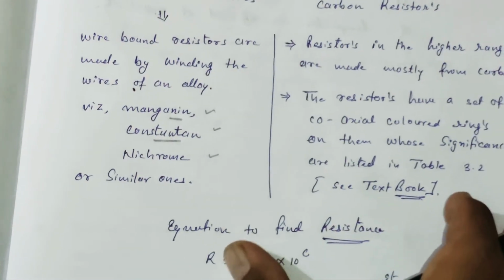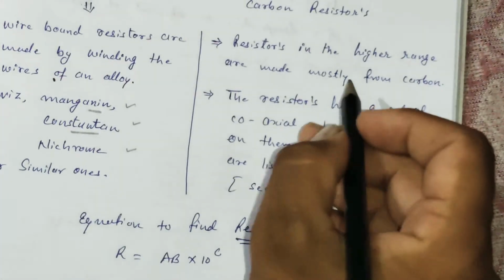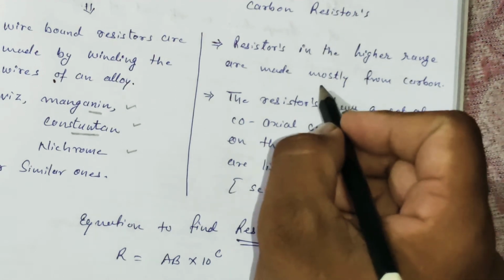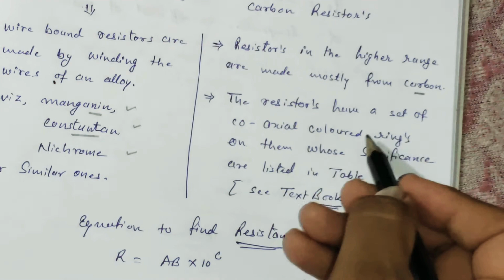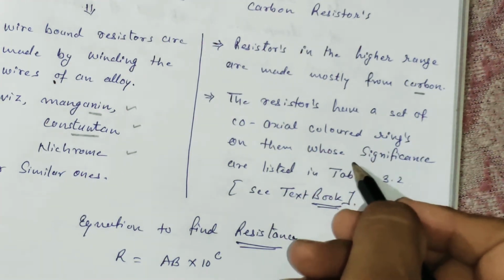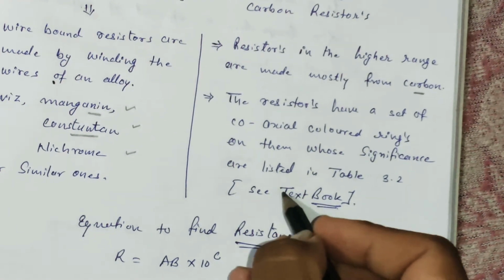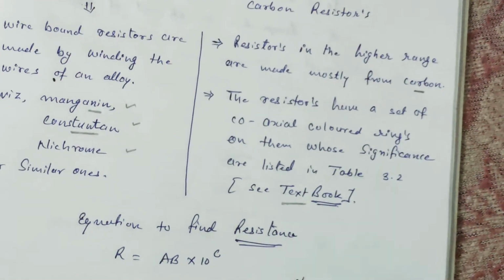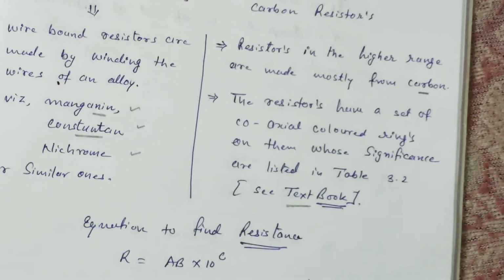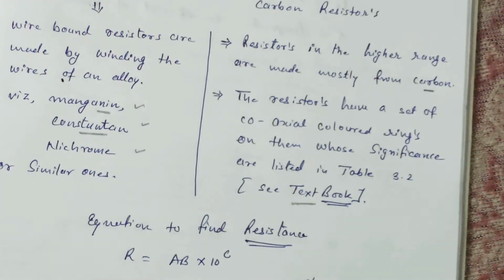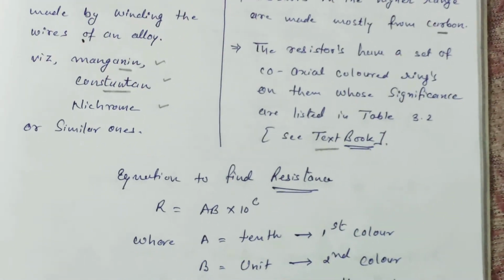Second one we have is carbon resistors. Carbon resistors in higher range are made mostly from carbon. These resistors have a set of coaxial colored rings on them whose significance is listed in table 3.2. For that you have to see the textbook, where you can easily observe wire bound resistors. Now see how to find the value of resistance.